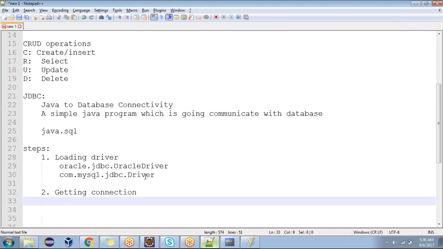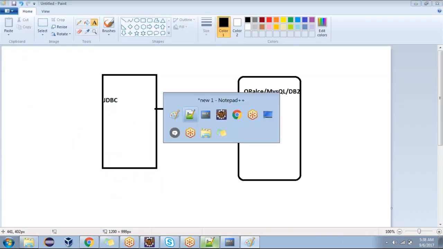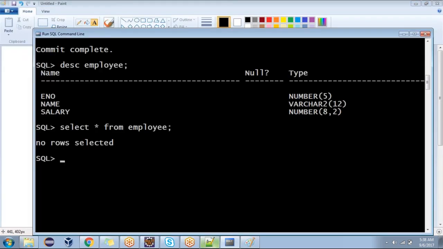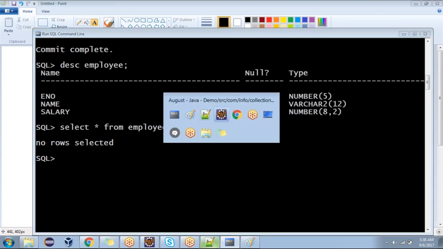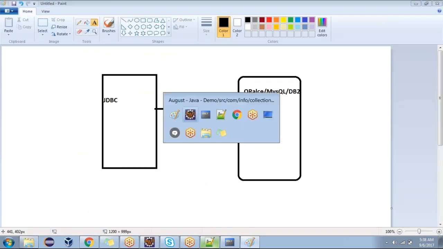Now we are going to write the queries where? In Java or in the database? Java. Just now I told you. What are the operations we performed in this SQL command prompt? These all operations we are going to perform through Java. Is it clear now? Yes, sir.